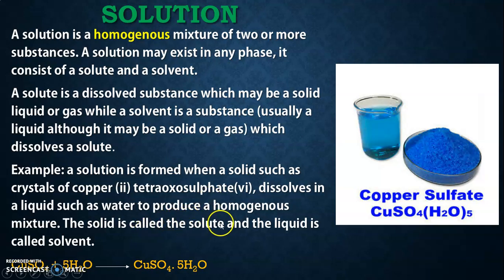So the solid is called the solute. That means the copper tetraoxosulfate 6 is called the solute, and the liquid is called the solvent. That means the water is called the solvent. Now the solution is giving us copper sulfate hydrate.